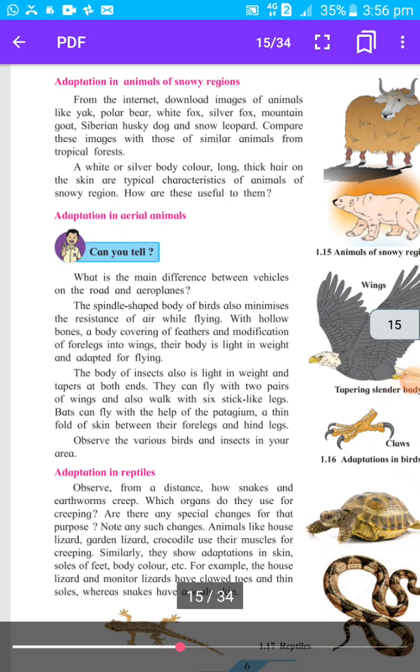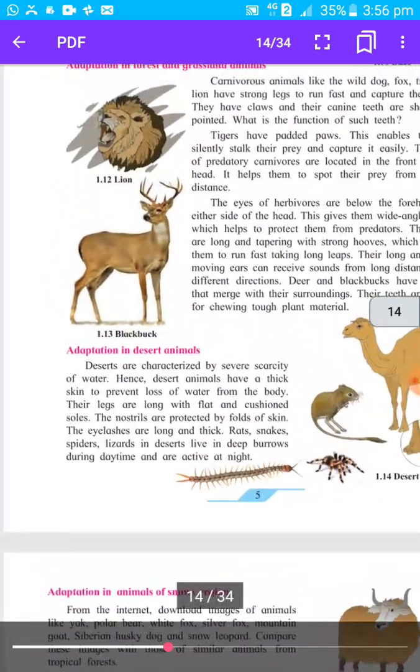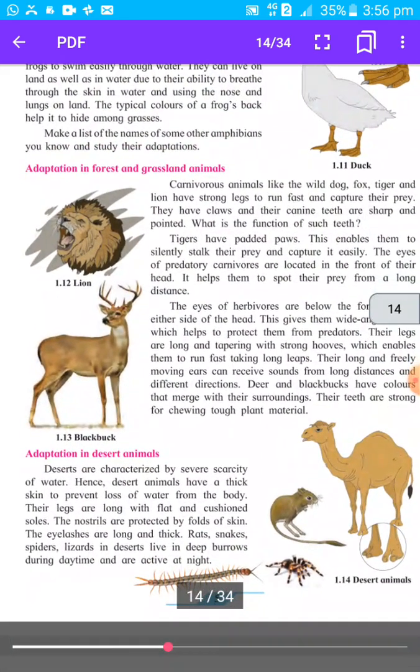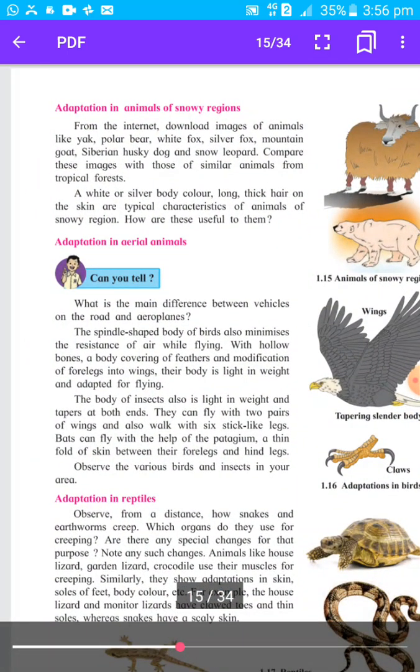Students, so we are studying our first lesson. We are studying adaptation in animals of various regions. In the last session we studied adaptation in desert animals and then adaptation in forest and grassland. Today we will study adaptation in animals of snowy regions.